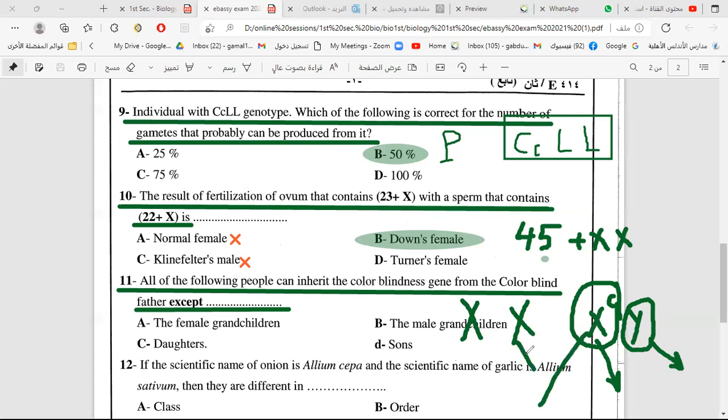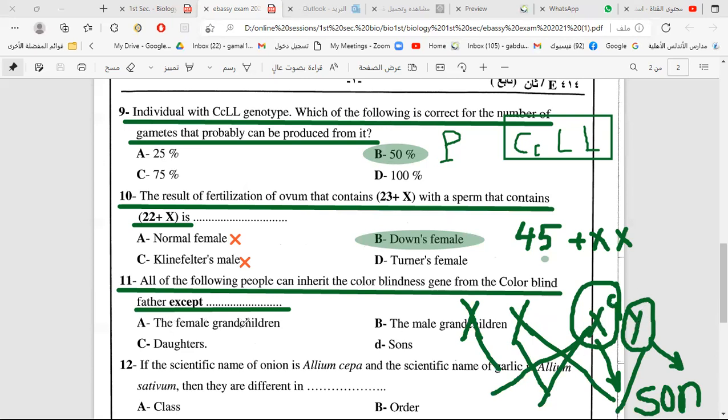This one with this one will be a female. This one with this one will be a female. This one with this one will be a male. XY will be a male. So is it a son or a daughter? XY is a son. So Y doesn't carry the gene of color blindness.